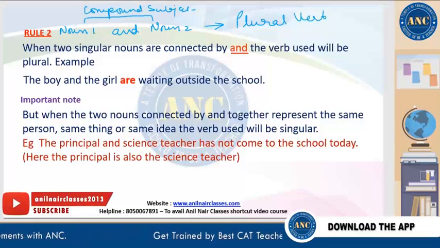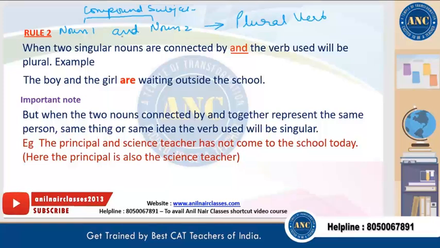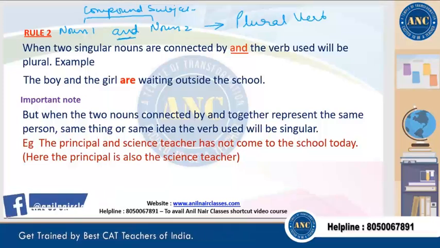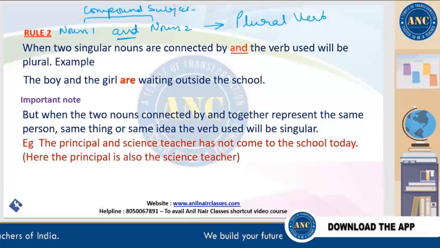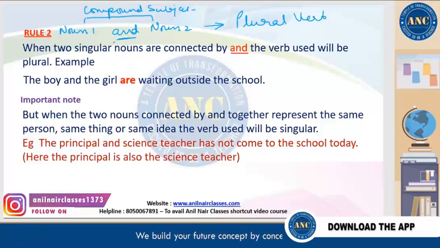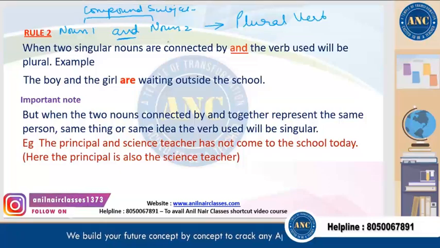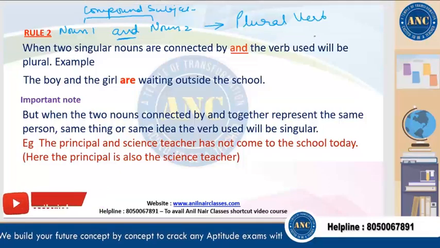Now you have to remember that these noun 1 and noun 2 are joined only with and, nothing else. Anything else? What is the rule? Next slide we will discuss. But right now, when two nouns are joined with and, noun 1 and noun 2, we'll consider it as the plural form of the verb.